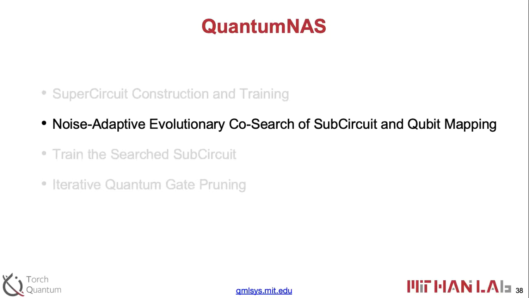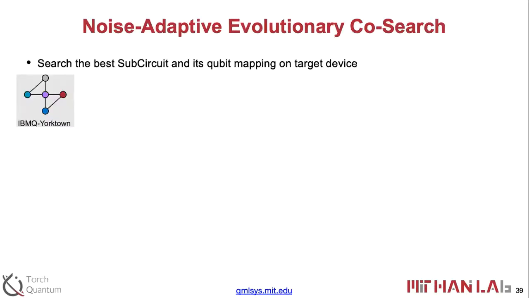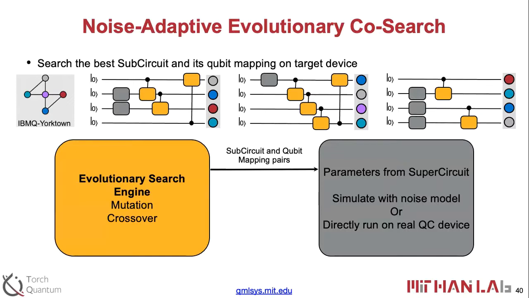Okay, so that's the SuperCircuit training part, and then after that, the next step is to do some search. So this is the topology of the IBM Yorktown quantum machine, which contains 5 qubits. The search space contains both the qubit mapping, which I show there with different colors of the circles, where the lines are the logical qubits, and then we can map to different physical qubits.